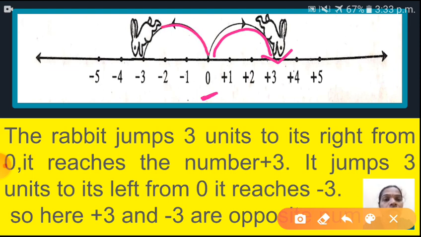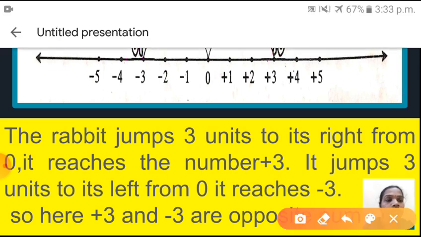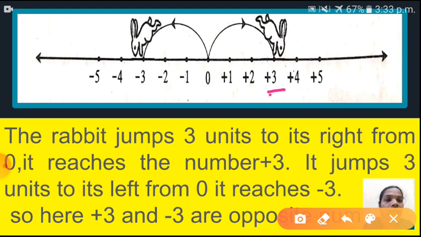So it will reach where? Minus 3. So we can say that plus 3 and minus 3, these both numbers are opposite numbers. Why are we saying they are opposite numbers? Yes, plus 3 and minus 3 are both at the same equal distance but in the opposite direction from 0. So we can say plus 3 and minus 3 are opposite numbers.